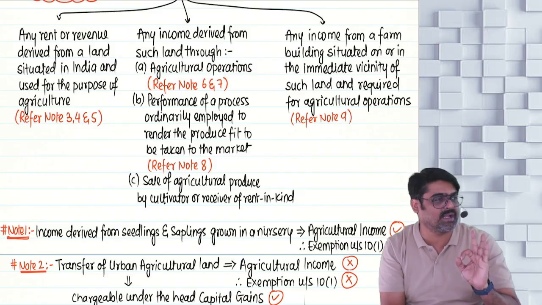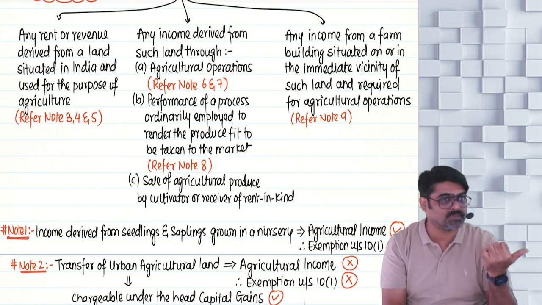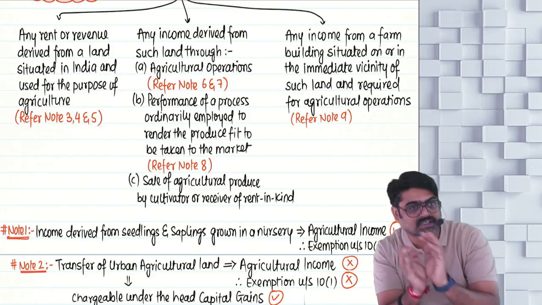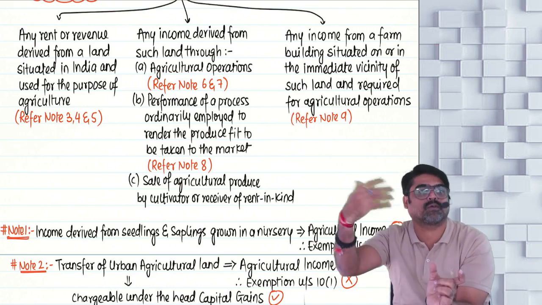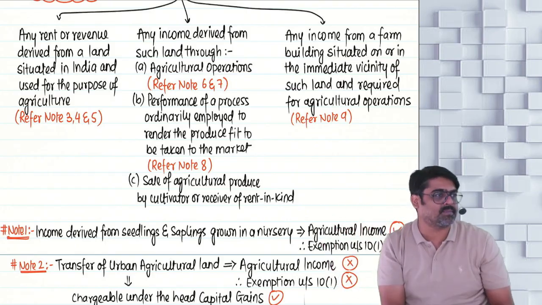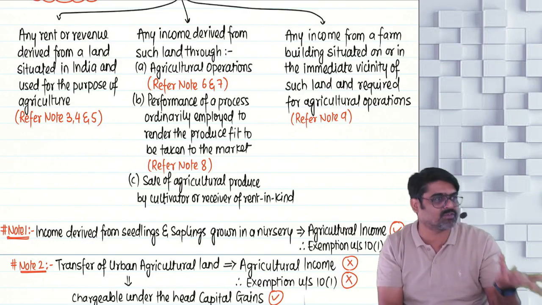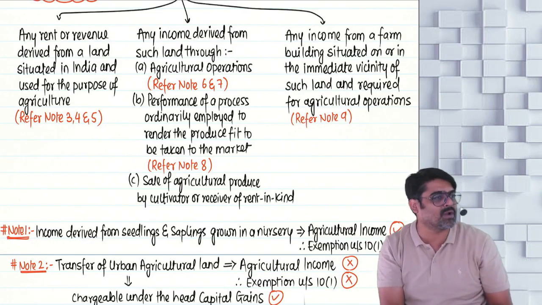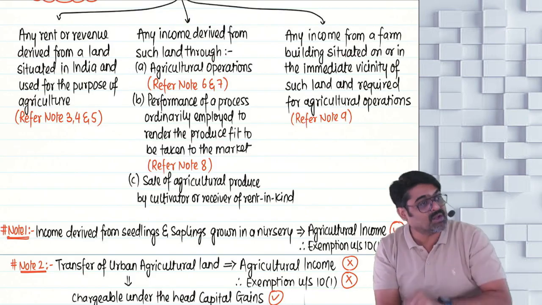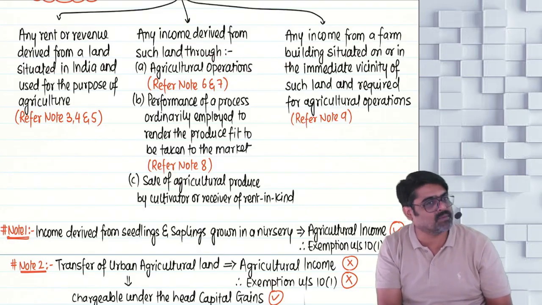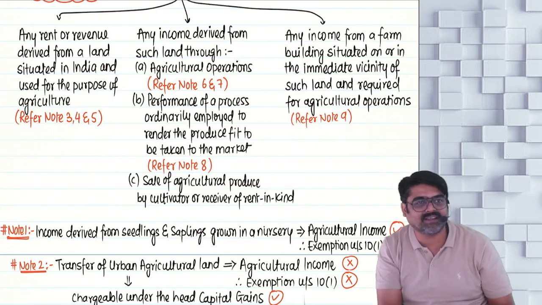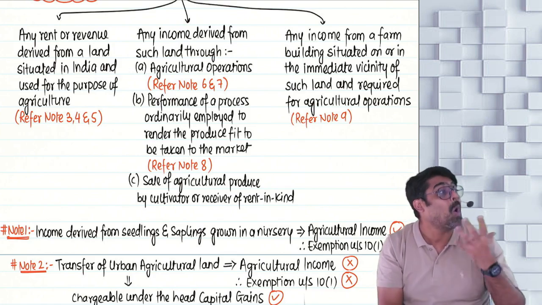Agricultural operations strictly are what? Basic operations performed on the land so that your plants can germinate. And after the plants are germinated, in continuation to basic operations, whatever operations you are performing as subsequent operations, those are known as agricultural operations. Any other activity, any other operation is not treated as agricultural operation. So you cannot say that poultry farming, dairy farming, even if they are done on your agricultural land, still the income from these activities can be treated as your agricultural income. Why? Because these activities are never treated as agricultural operations.